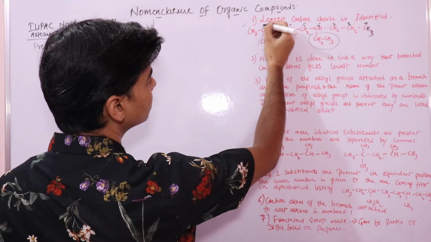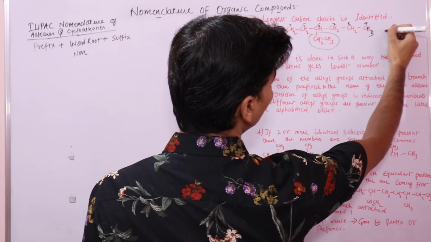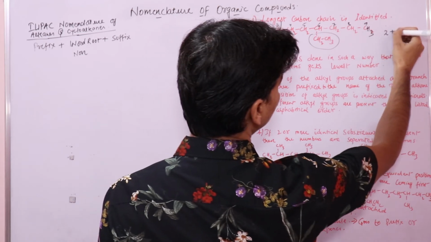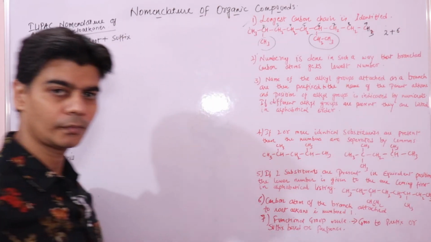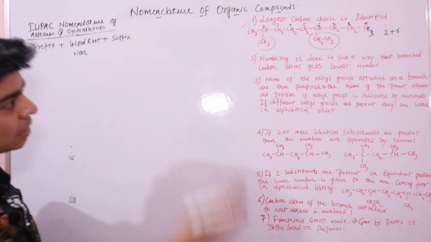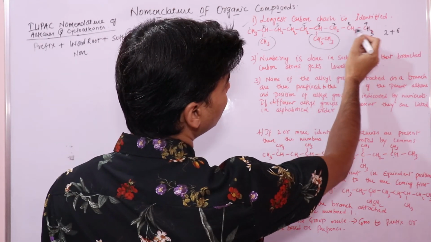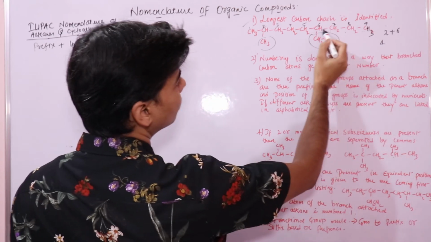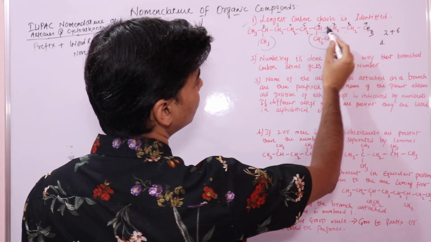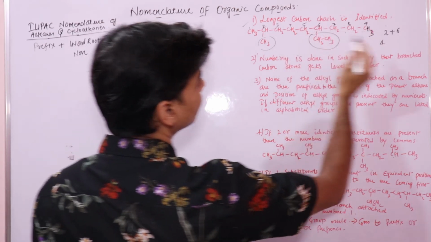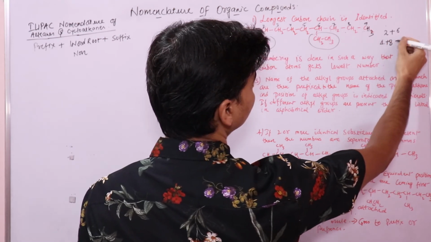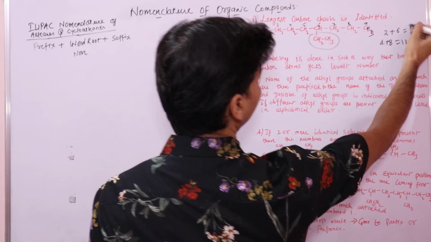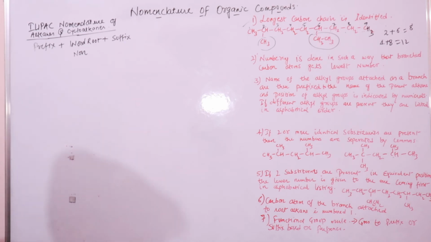One branch got number 2, and the other branch got number 6. If I start the other way, 1, 2, 3, 4, the first one got 4, then 1, 2, 3, 4, 5, 6, 7, 8, this one got 8, here 12, here 8.